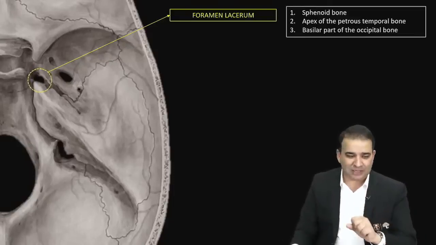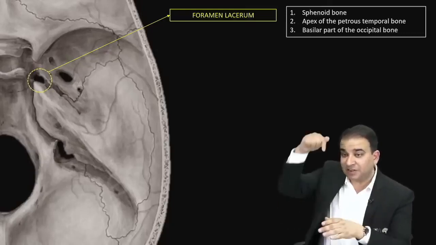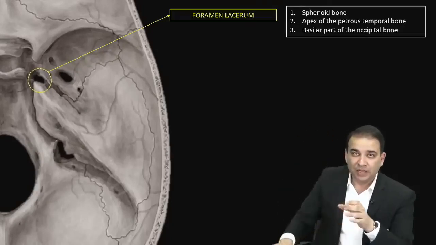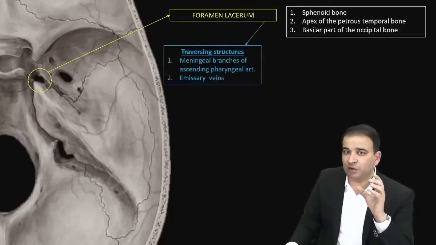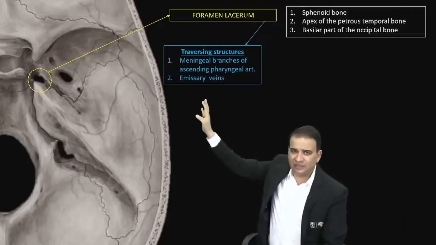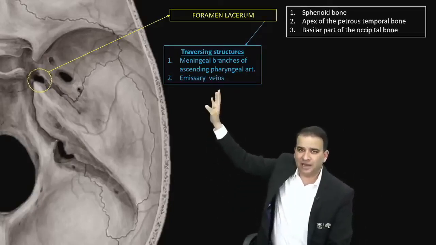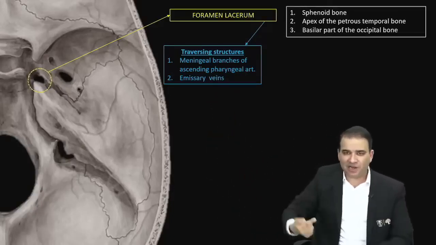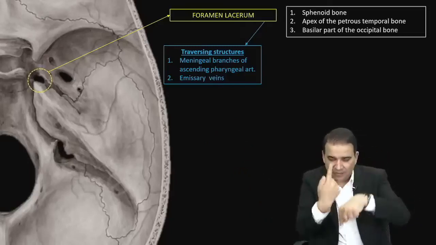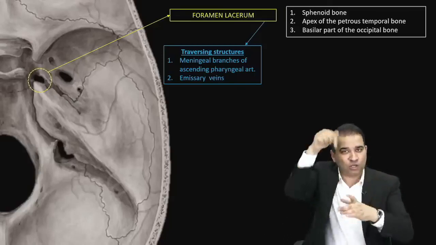Now, in the foramen lacerum, there are 2 types of content, guys. Some of the content are the ones which are traversing, जो cartilage के through होके जा रहे हैं. Those traversing contents of the foramen lacerum are some meningeal branches, some meningeal arteries, and some emissary veins. Meningeal branches of ascending pharyngeal artery. आप खाली meningeal artery भी याद रखेंगे चलेगा. Some meningeal arteries are entering inside, and some emissary veins are passing through that. So they are the structures which are traversing the entire foramen lacerum, जो cross कर रहे हैं पूरे foramen lacerum को.